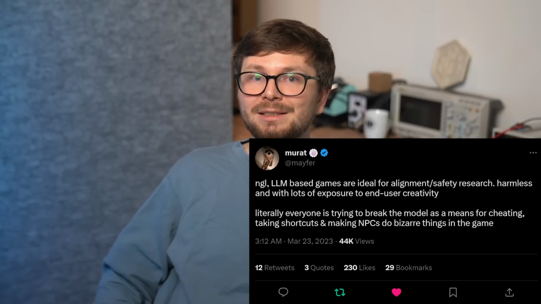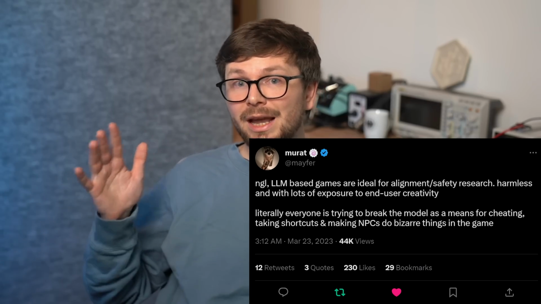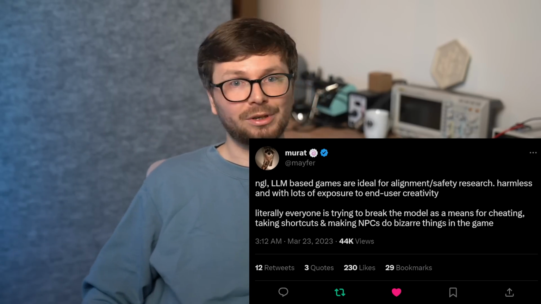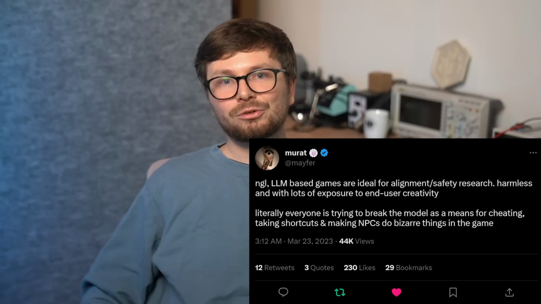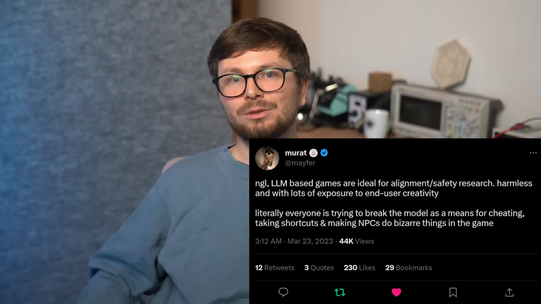Large language model based games are ideal for alignment and safety research. They are harmless and with lots of exposure to end user creativity. Literally everyone is trying to break the model as means for cheating, taking shortcuts and making NPCs do bizarre things in the games. So keep building those cool games, keep playing them and sharing your results online. Discuss them with your peers and share your tricks. I think we are in a very fun time and these results are going to be impactful to improve these models and ensure the safe deployment of this stuff in the future.